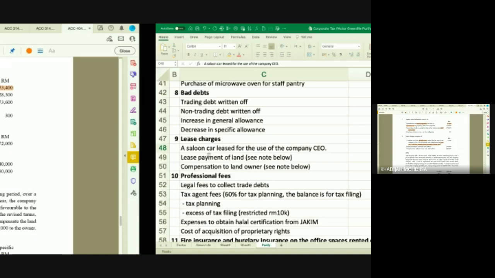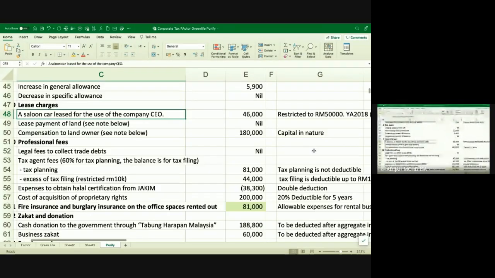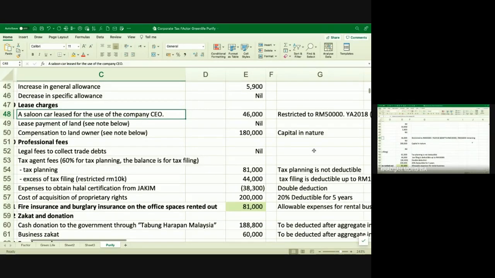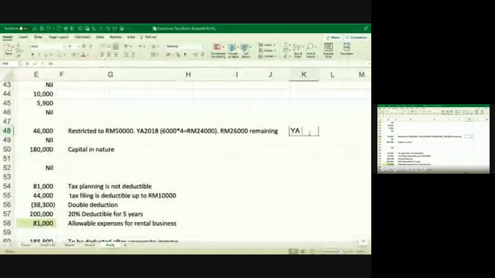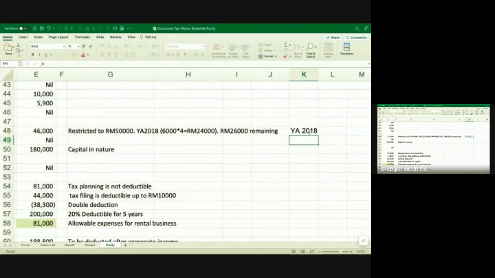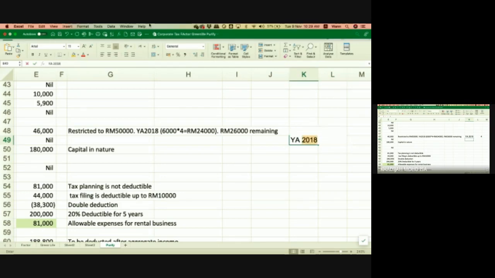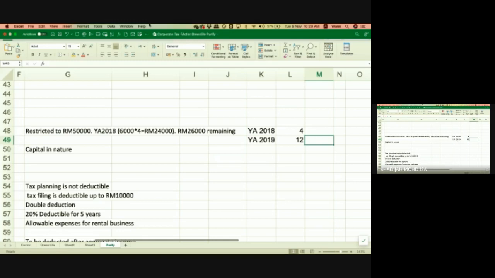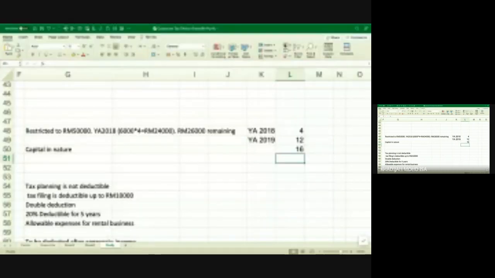So for the saloon car, you have YA 2018, which is from June to September, 4 months. Then YA 2019, 12 months. So total is 16 months. And then monthly you pay 6,000. So how much is the total?